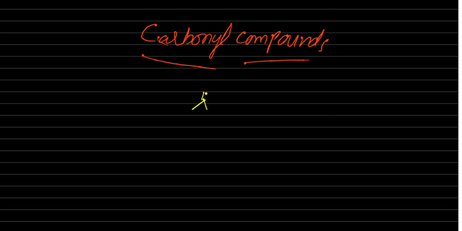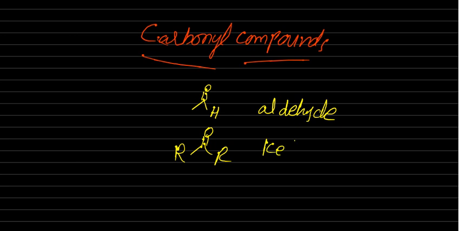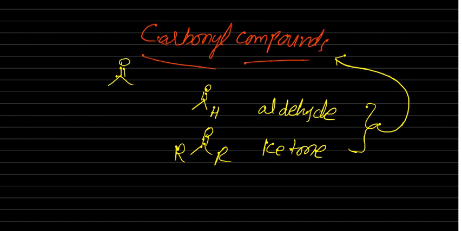C double bond O: if one hydrogen is there, that is an aldehyde. If two alkyl groups are there, one on both sides, that is a ketone. These two functional groups are commonly known as carbonyl compounds. Why do we call them carbonyl compounds? The C double bond O group is the carbonyl group.